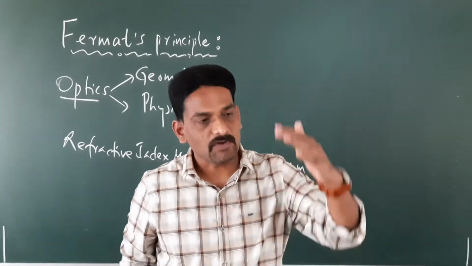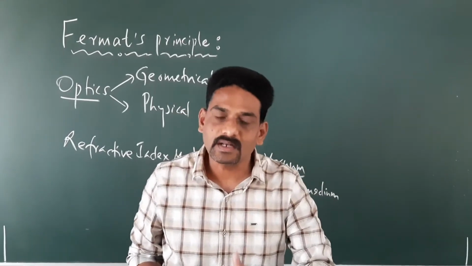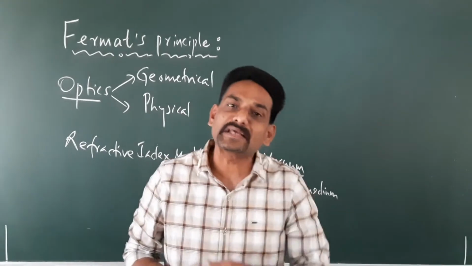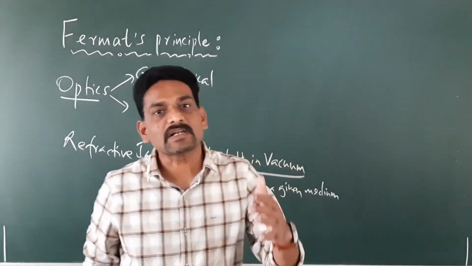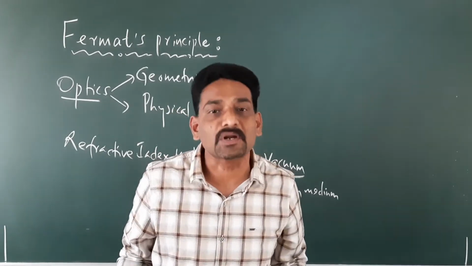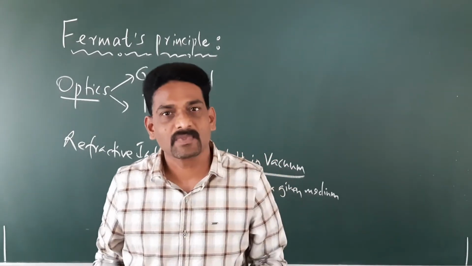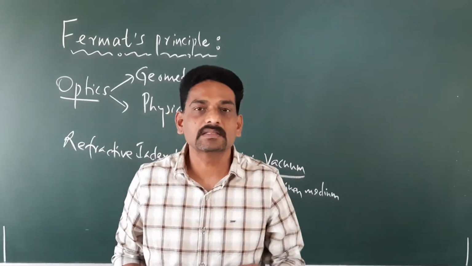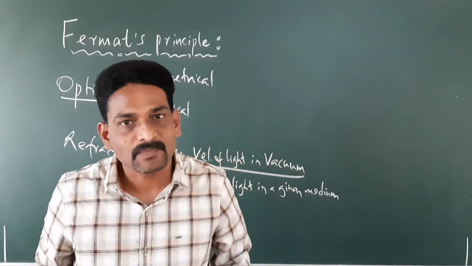Light traveling from air to a glass medium, the velocity decreases. Light traveling from air to a liquid medium like benzene or water, the velocity decreases. When it travels from air to any viscous medium, the velocity of light decreases.